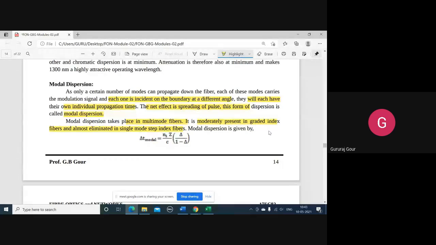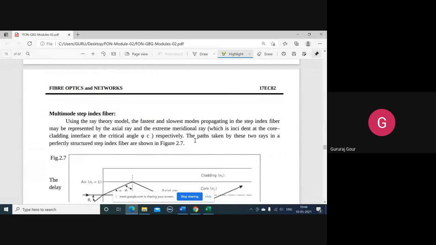It is moderately present in graded index fibers, and almost not there in single mode fibers, because only a single mode is there. We want multiple modes for this to occur. So this is another formula, you just note it down.